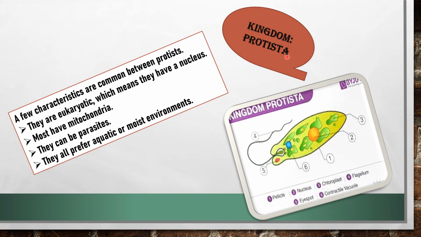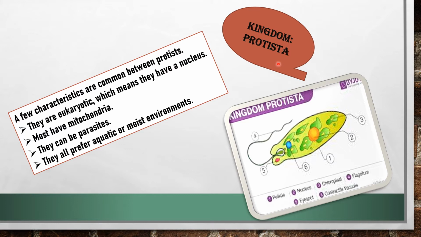Next kingdom is Protista. Kingdom Protista consists of very small single-celled eukaryotic organisms. They can be seen with the help of a compound microscope. These organisms, called protists, live in aquatic habitats such as ponds, rivers, lakes, and seas. Some may also be terrestrial.